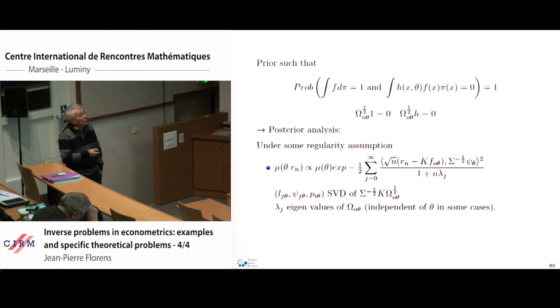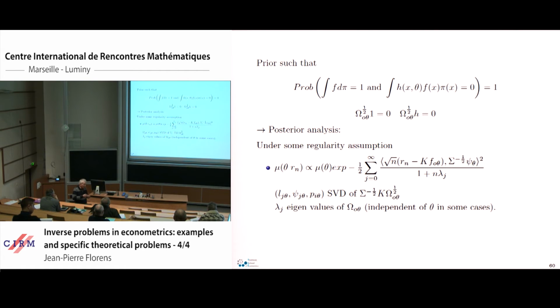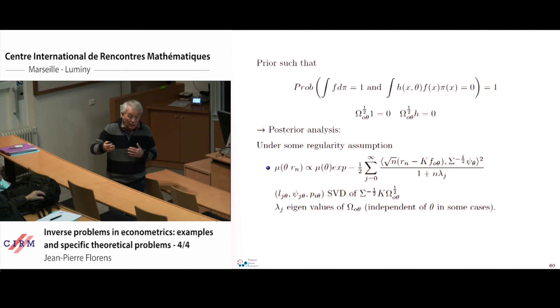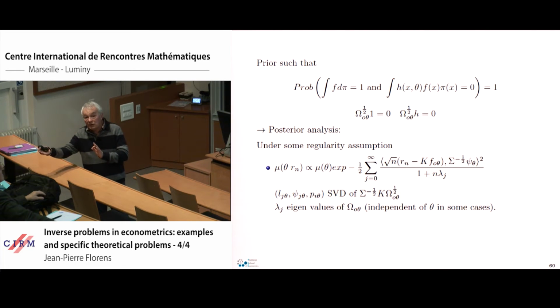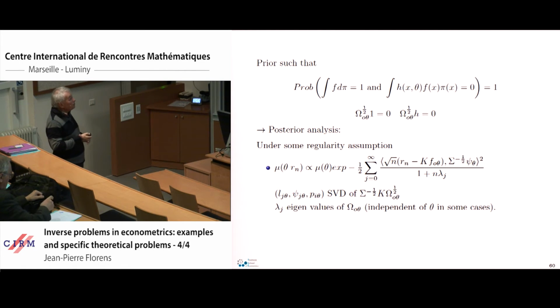What we can show is that if you select your omega 0 correctly, and typically what we will do is the following. For any theta, we have the basis generated by 1 and the function h of x and theta, which is typically a basis of dimension k plus 1. So we take an orthonormal basis of this space, and we complete this basis, and we choose omega 0 such that its eigenvalues are 0 for the first k plus 1 elements of this basis, and whatever you want for the rest here. And so we can compute the posterior distribution of that.